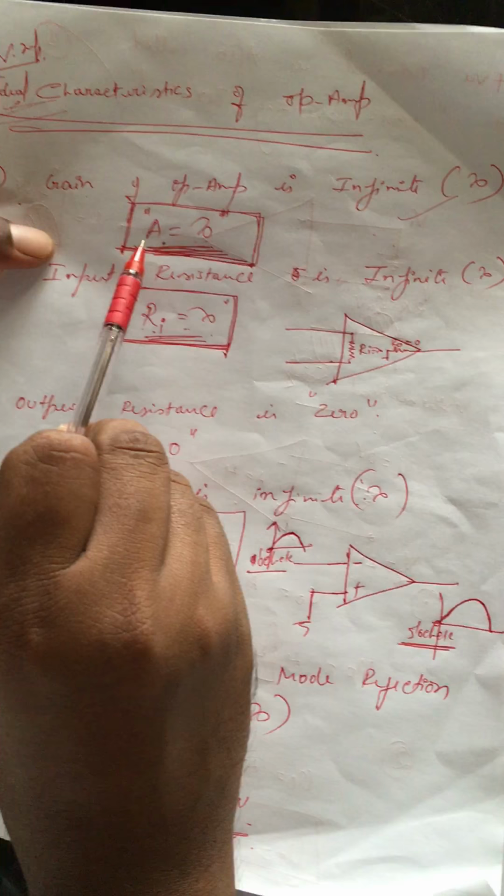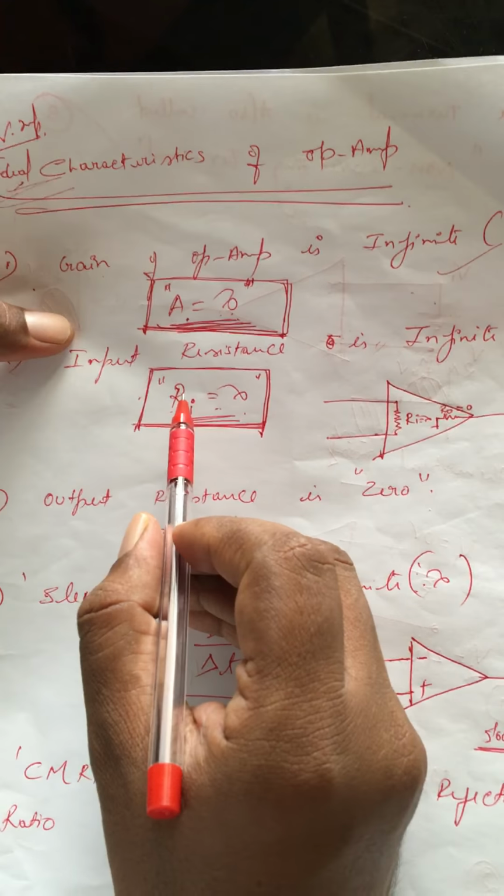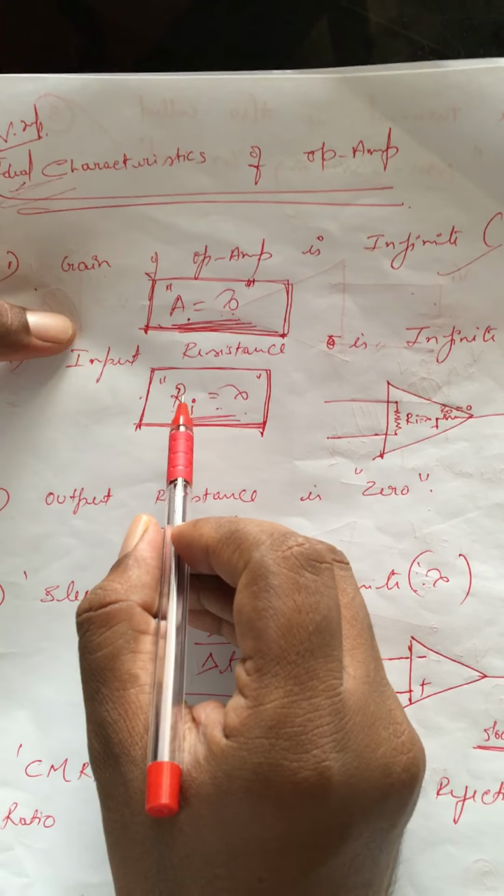Now, as we know from our previous discussion, the gain of an ideal op-amp is infinite, and the input resistance is infinite. So I'm going to use these characteristics as of now. Before that, we know that the output equation for the op-amp is V0 equal to the gain of the op-amp times the difference of the inputs, that is V2 minus V1. This is the general output equation for an op-amp.